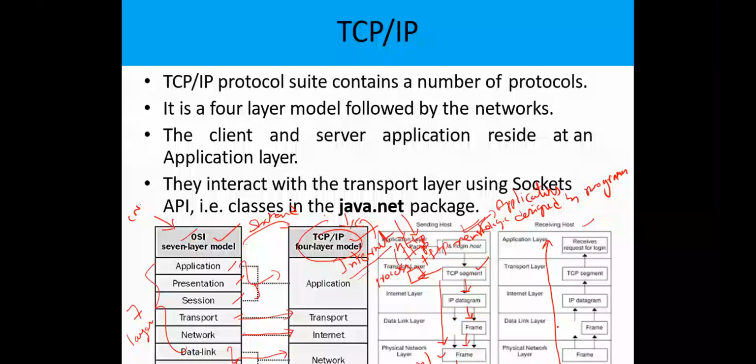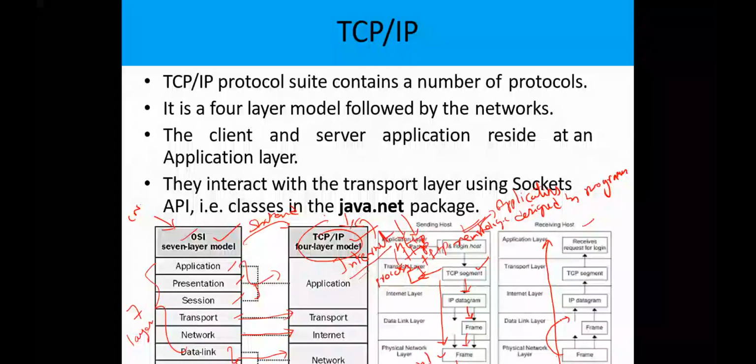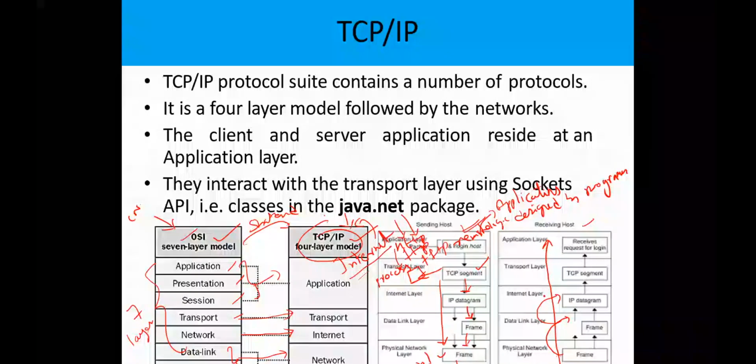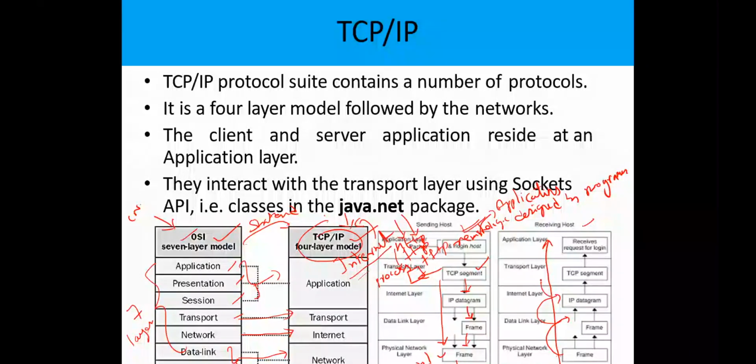Okay. So all the bits and bytes received from the physical media will be formed into different kinds of frames by the physical layer, and these frames will be transported to the data link layer. The data link layer frames will be transported to the IP datagram, this IP datagram will be transported as a TCP segment, and this TCP segment will be transported to the actual process designed by the programmer.